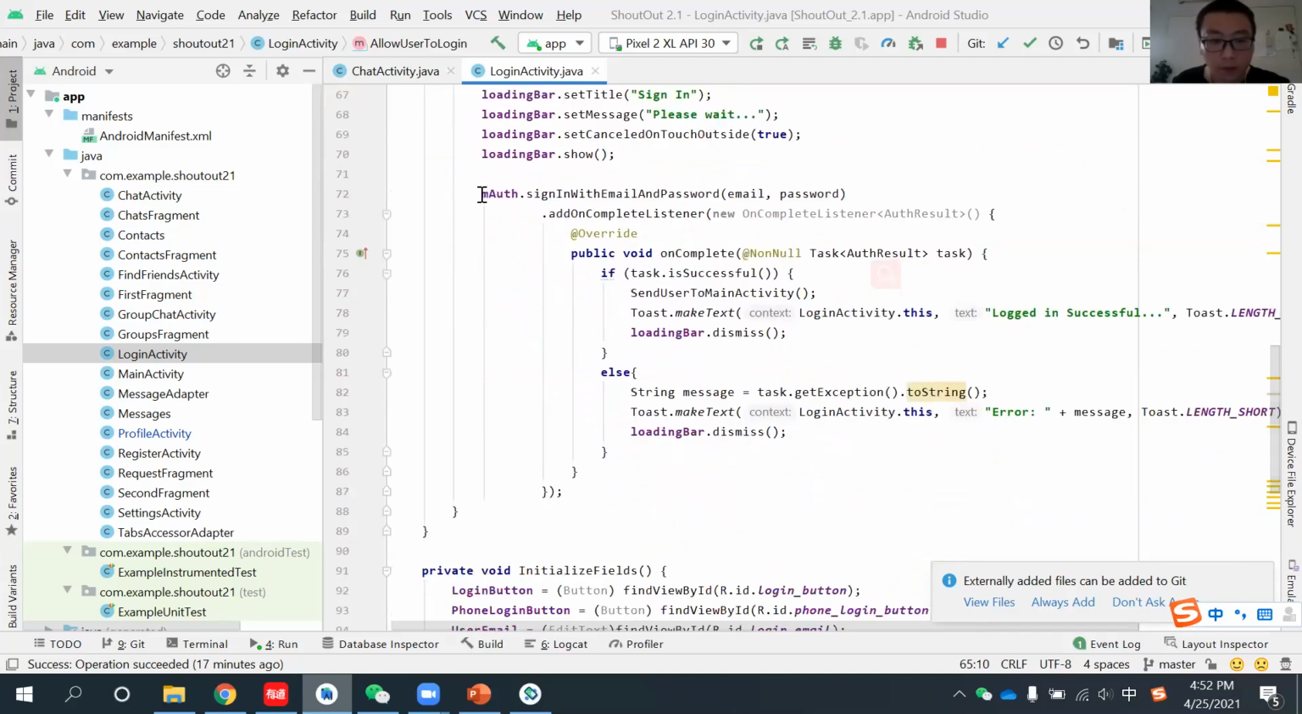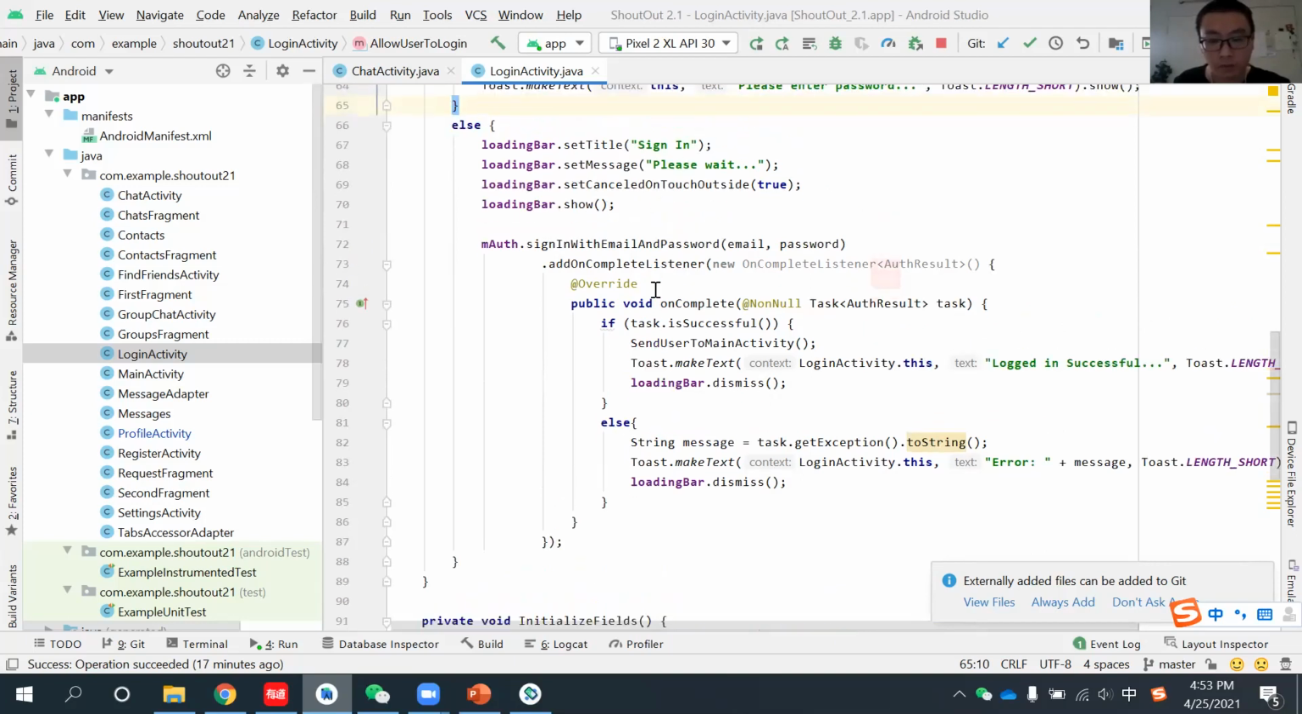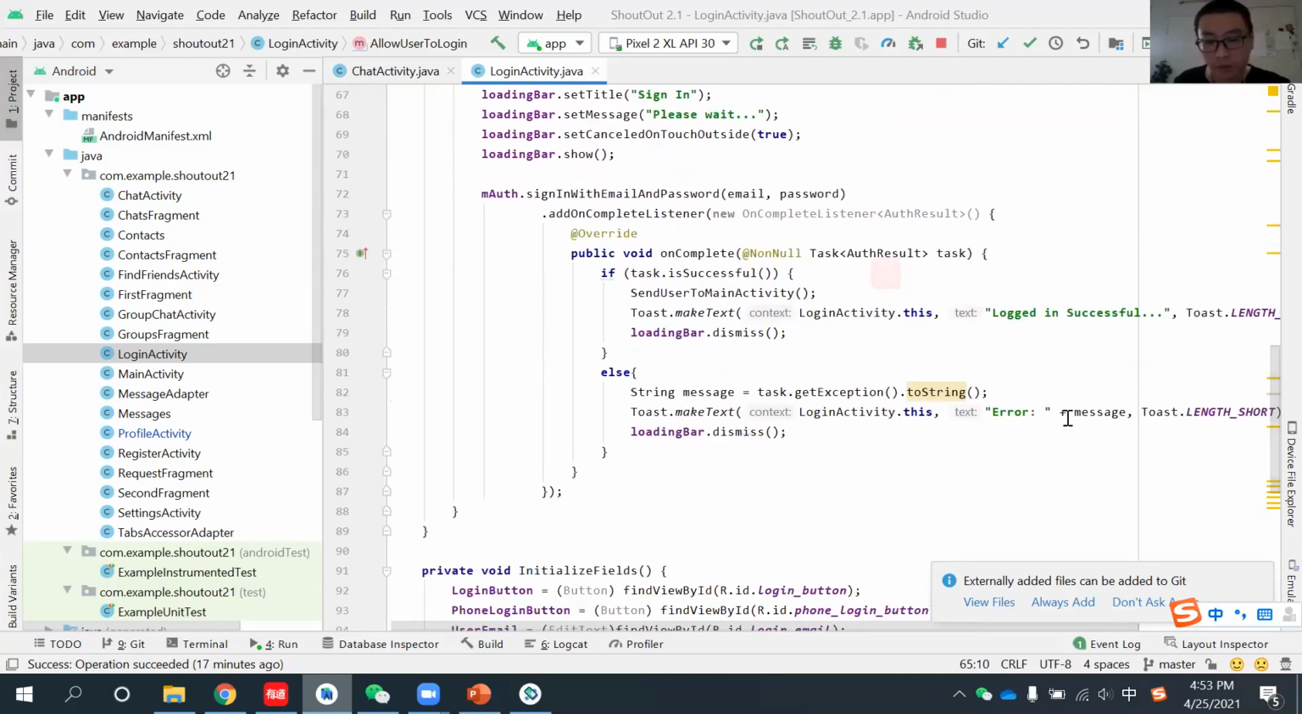Okay, here you can see this is authorization to the database, right? You have your password and you have an email, and we can give you the authorization. And you can see if this task is successful, we will also give you a hint that you are successfully logged in. But if you put in the wrong format or something, it will give you an error.